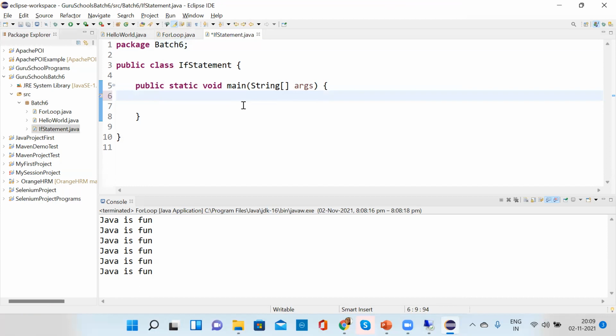Okay, so suppose age is an integer, int age is equal to 20.